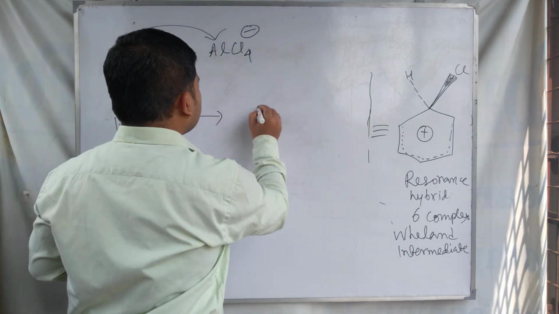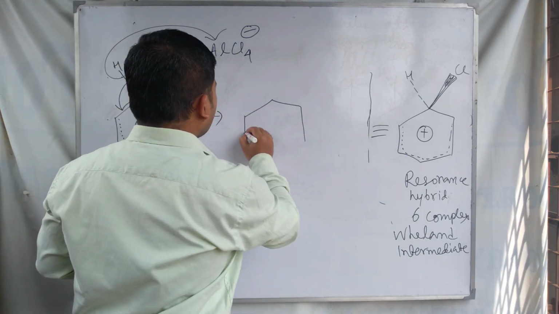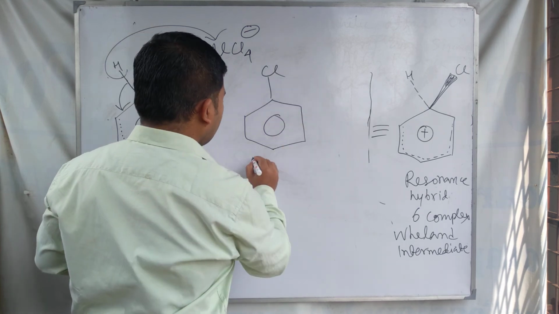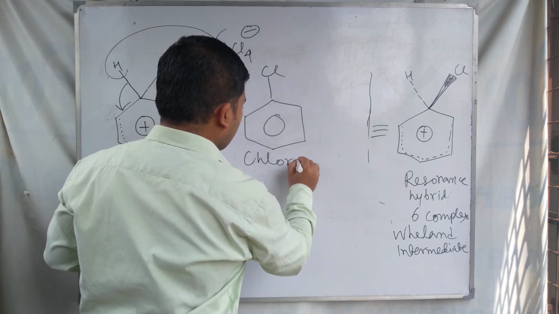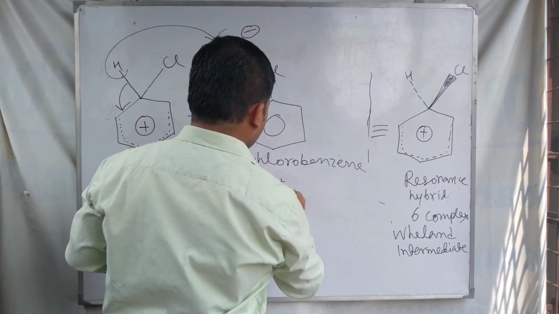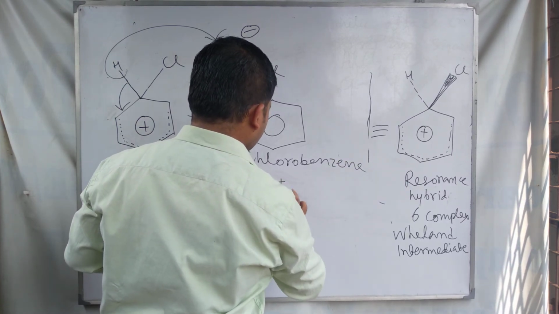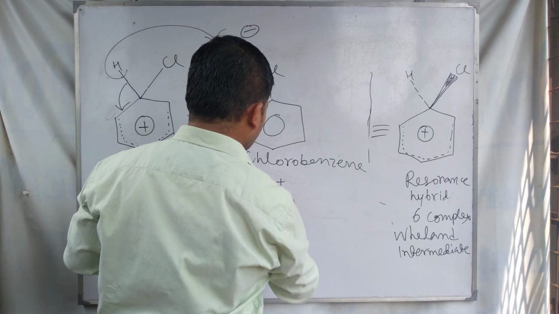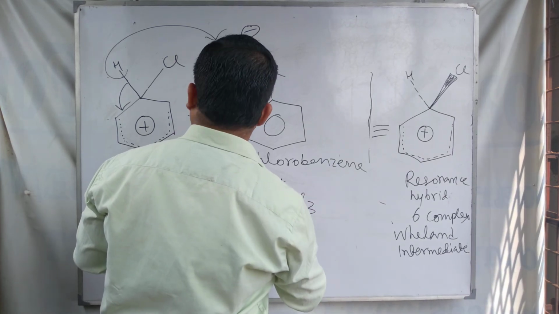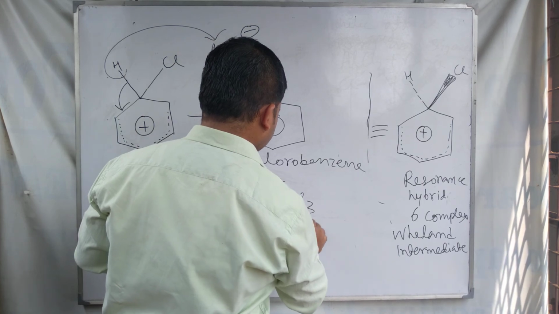So our next structure is like this, Cl on the ring, which is called chlorobenzene, and AlCl3 and HCl.